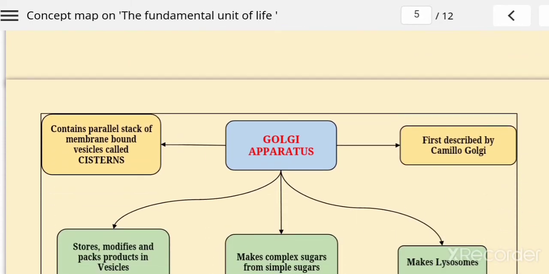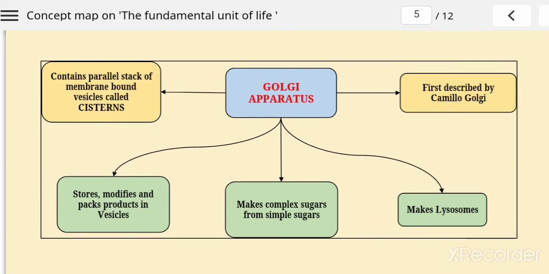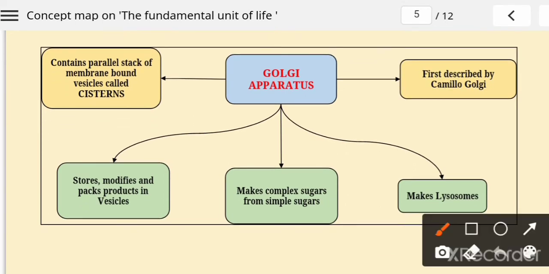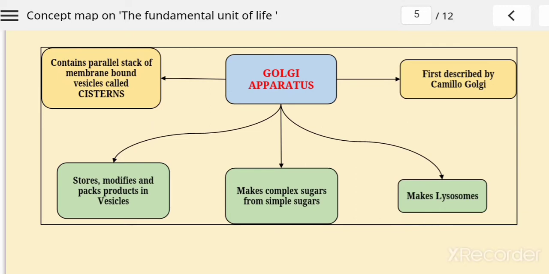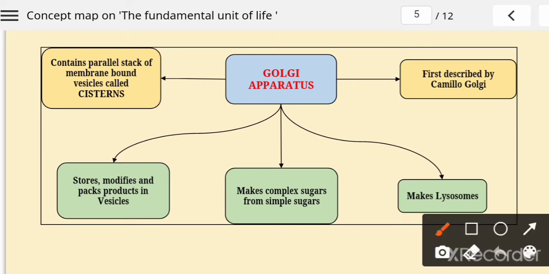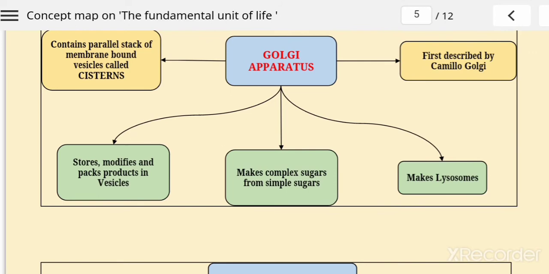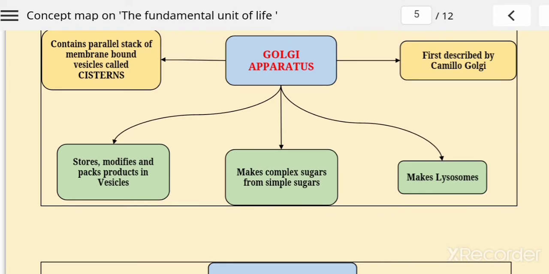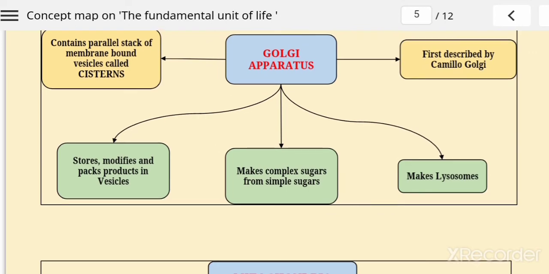Now after this, you have the second very important cell organelle. Its name is Golgi apparatus. It is named Golgi apparatus because it was first described by Camillo Golgi. So the organelle is named after the scientist.